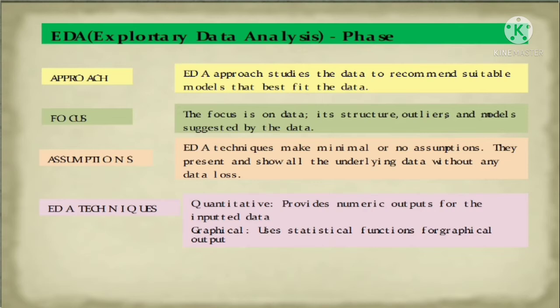Second phase is focus. In this second phase, we have to concentrate either on structure. Our data may be semi-structured, maybe an unstructured data set, maybe structured in tabular format, or maybe the outliers.